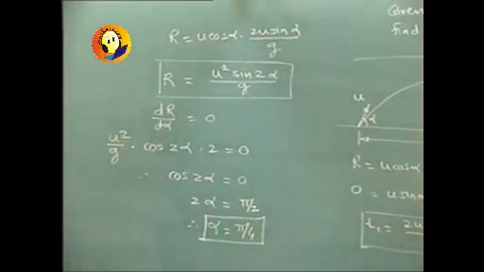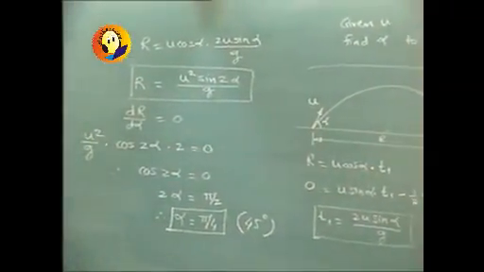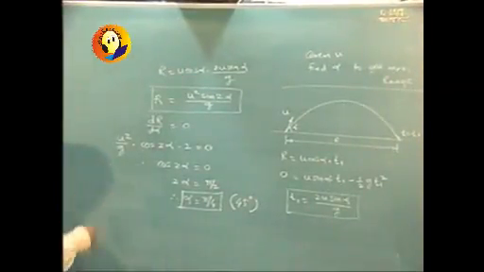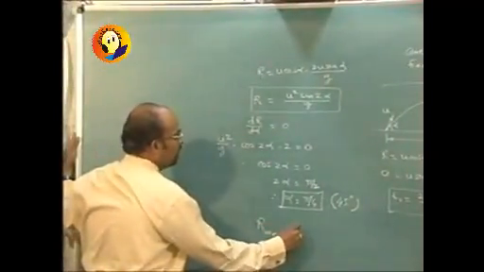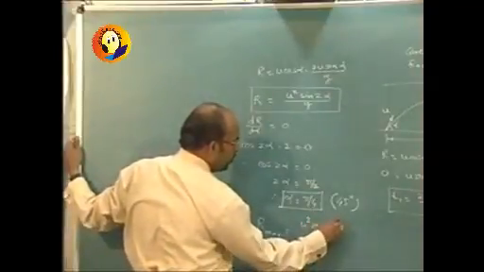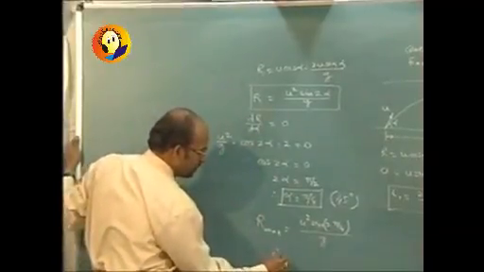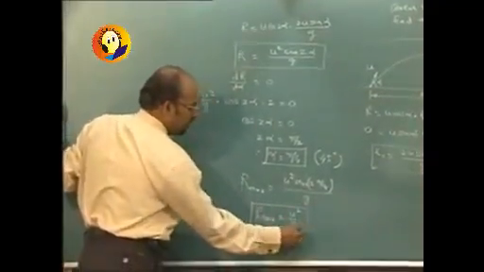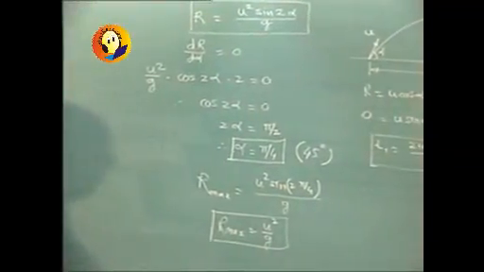So when the projectile is thrown at an angle equal to 45 degrees, that is pi by 4 radians, we will be achieving the maximum range. And then the value of range at that time can be calculated. So R max will be equal to U square sin of 2 pi by 4, that is sin of pi by 2, upon G. So R max achievable is U square upon G, and will be achieved when alpha is 45 degrees.